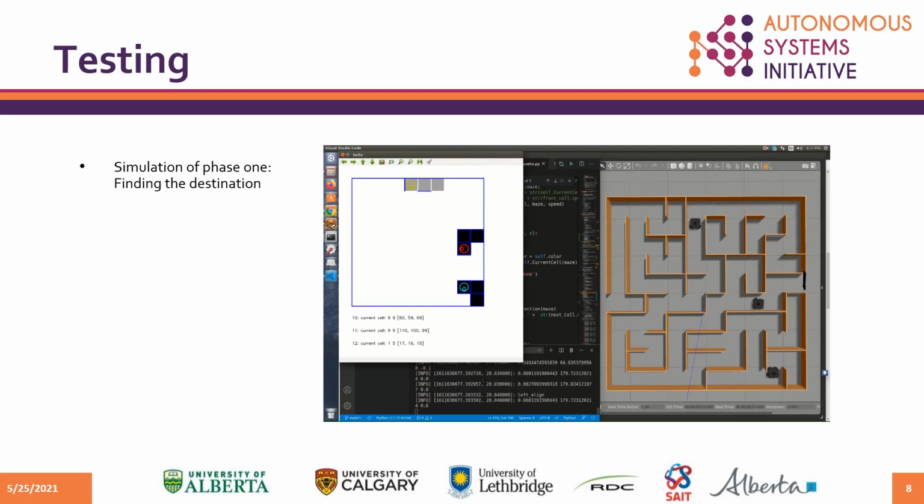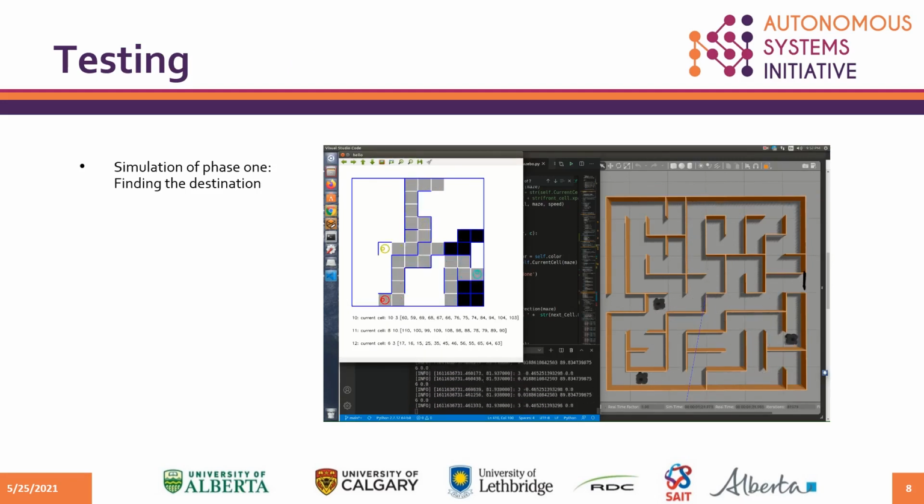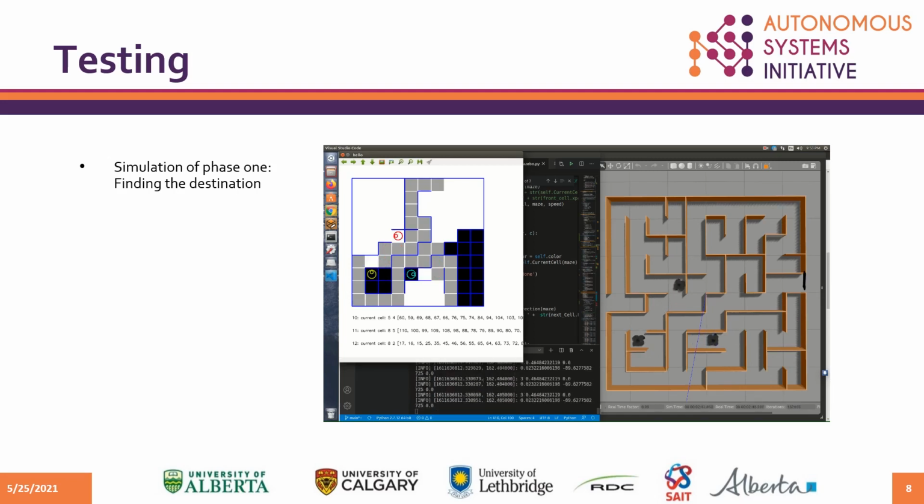This video is a simulation of the algorithm with real robots. On the left side of the video, we have the visualization of the robots' shared map. You can see how the colors of the cells change according to the rules.